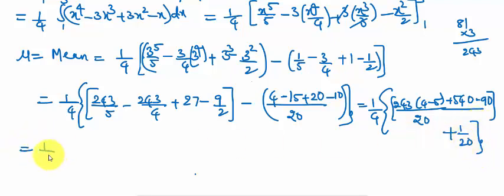It is equal to 1 by 4 into 243 with negative whole by 20.